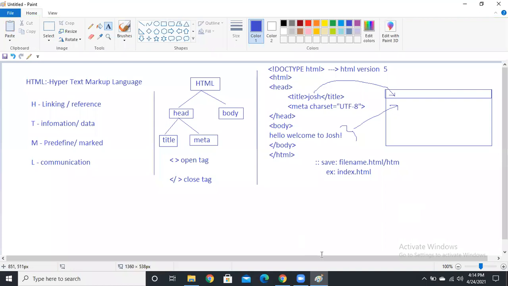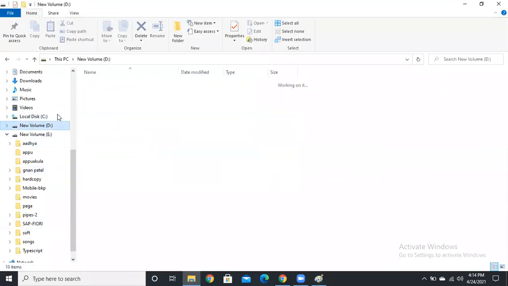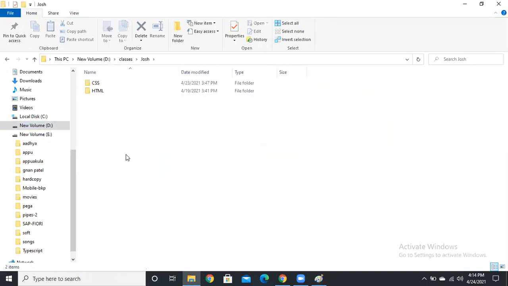So now I'm going to create one folder, guys. Let's say, okay, new HTML.